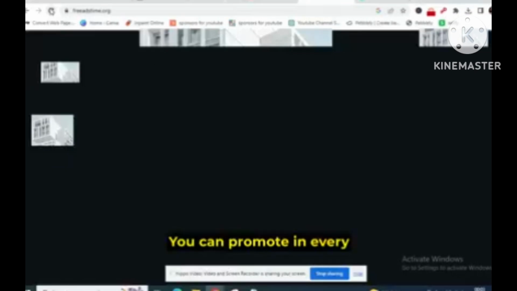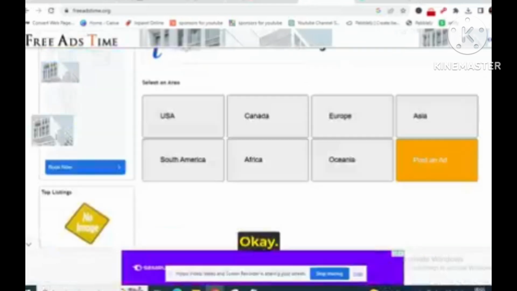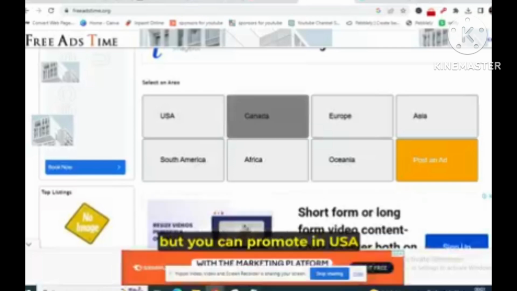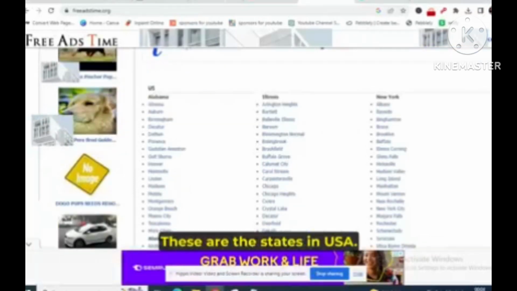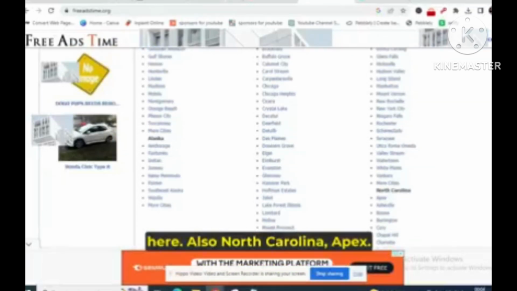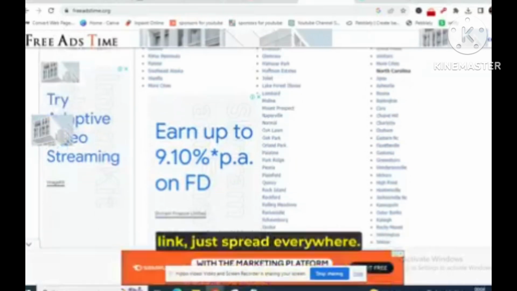You can promote in every country. Not only in USA, you can promote in Canada, Europe, South America, Africa. And not only in countries, but you can promote in USA states also, Alabama, Illinois, New York. These are the states in USA where you can promote your offers. Over here also, North Carolina, Apex, these are the cities. So it depends on you. If you have an affiliate link, just spread it everywhere.